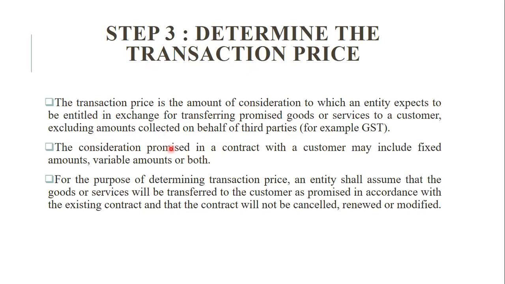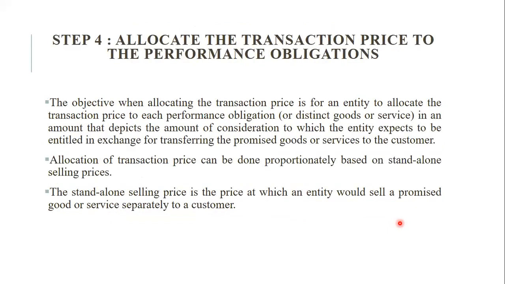The consideration promised in the contract with the customer may include the fixed amount, variable amount, or both. For the purpose of determining the transaction price, the entity shall assume that the goods or services will be transferred to the customer as promised in accordance with the existing contract, and that the contract will not be cancelled, renewed, or modified.